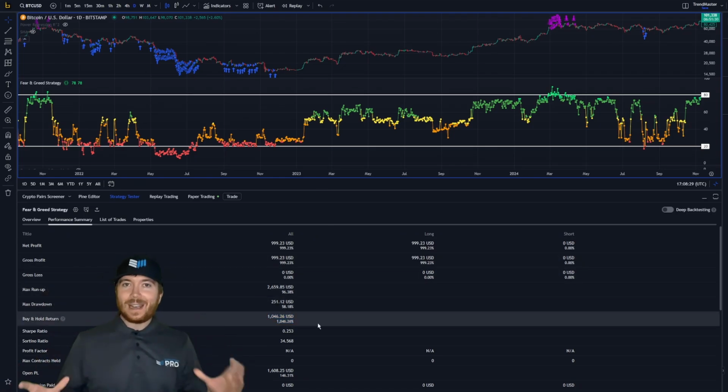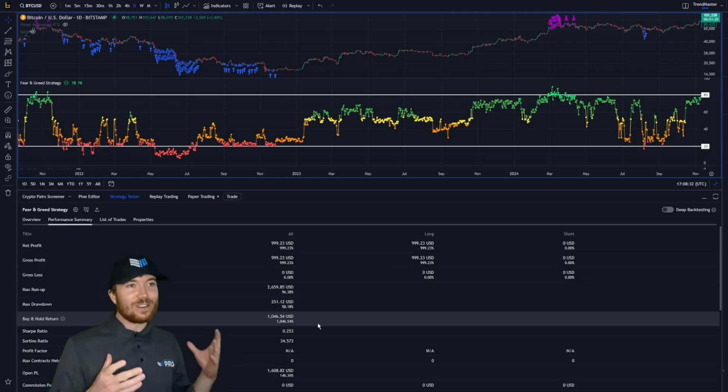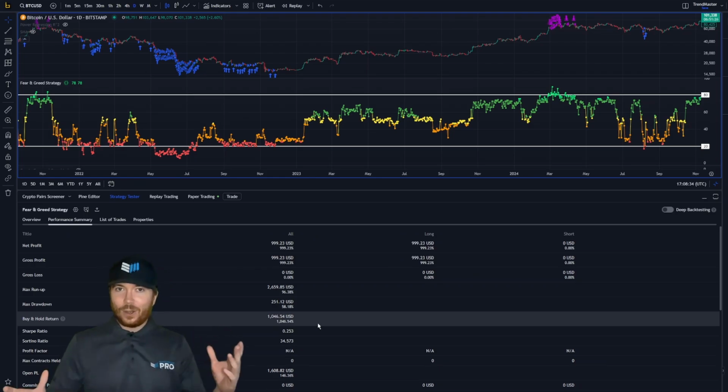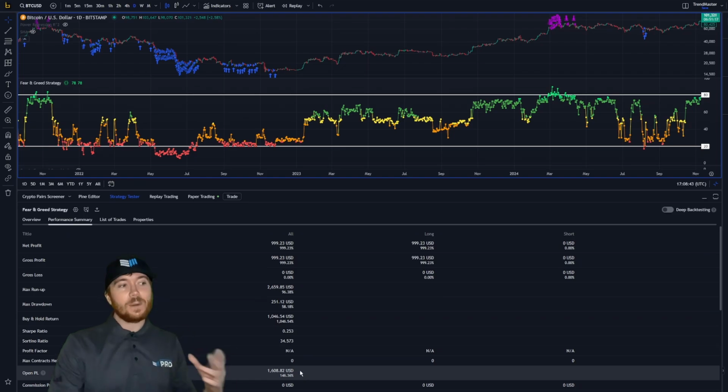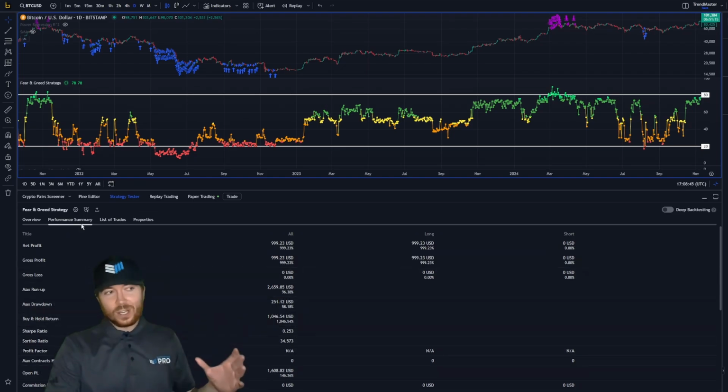So about 100% more gains from this fear and greed index strategy than buying and holding. From very simple 1% buy, 1% sells. That's it. You'd have returned about 1,000% profit, about a 10x on your position, and you'd still have a considerable amount of profit still open, more so than buy and hold.